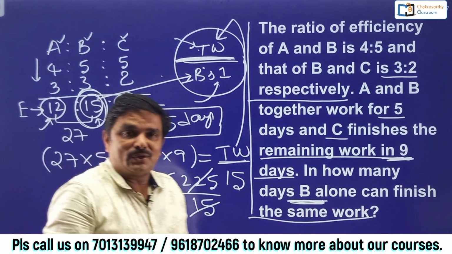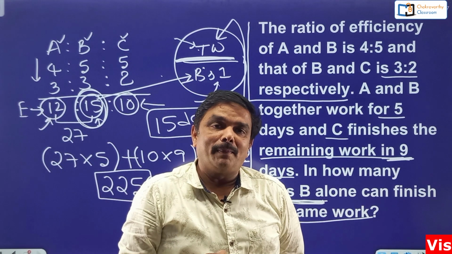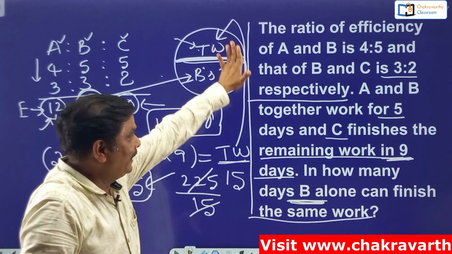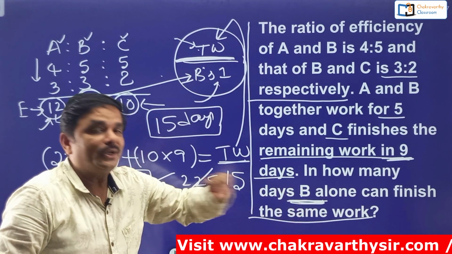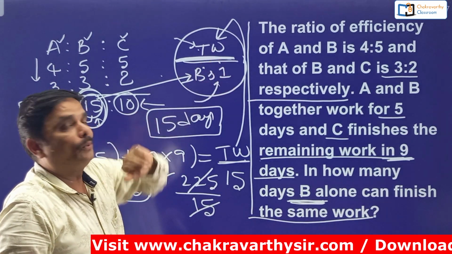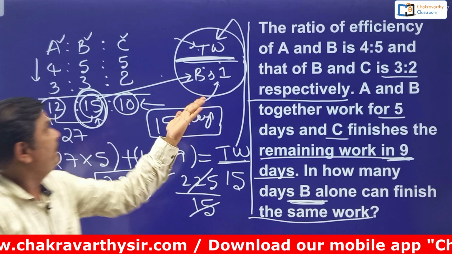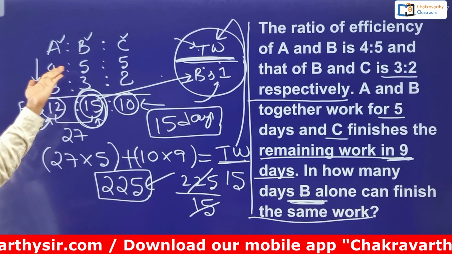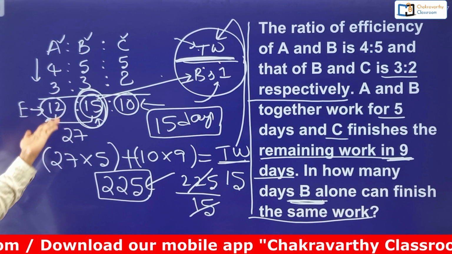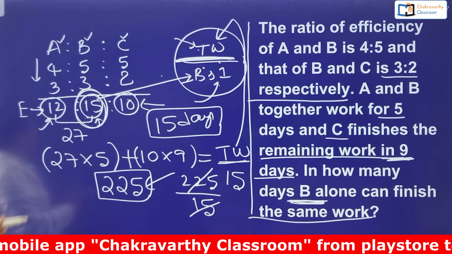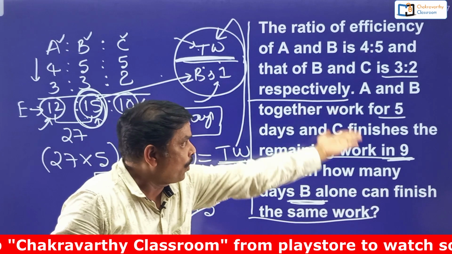Can't you do this question without writing anything on the paper, frankly speaking? Of course, yes. Because while reading the question, when you go for the question part, this blueprint should come to your mind. Total work divided by B's 1 day's work. So B's 1 day's work can be done here 4:5, then 3:2. That is 12, 15 and 10. I got B's 1 day's work.